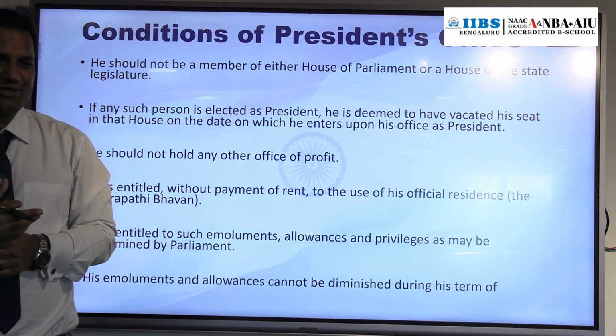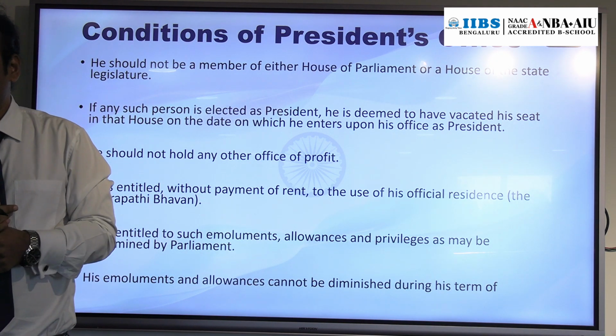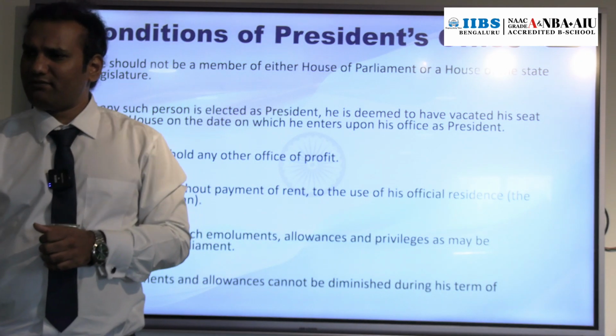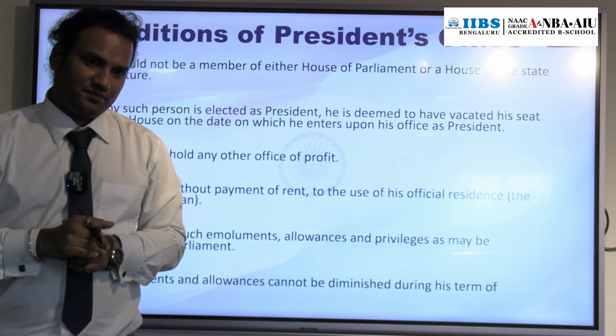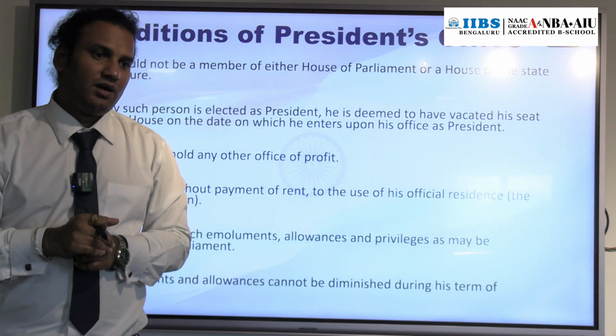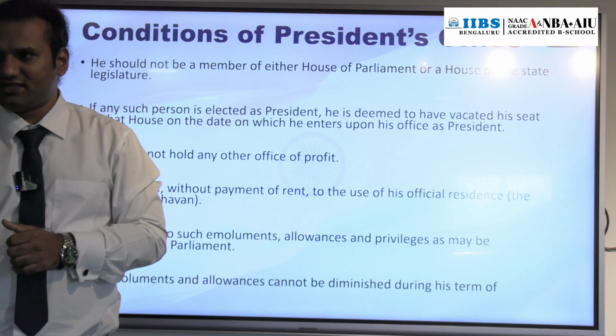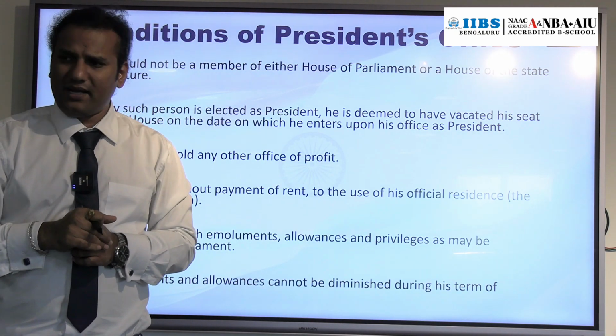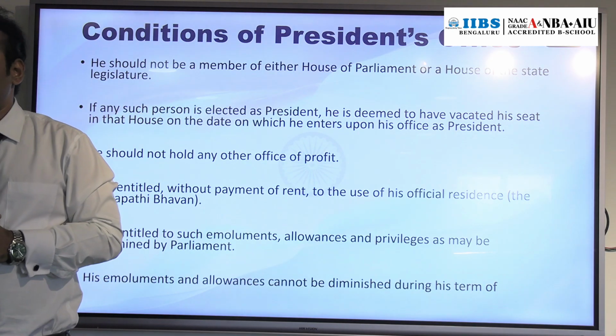And apart from the official residence, the President is also eligible to get a monthly salary. Who will decide the salary? The salary will be determined by the Parliament. It is not mentioned in the Constitution, so the salary of the President will be decided by the Parliament.